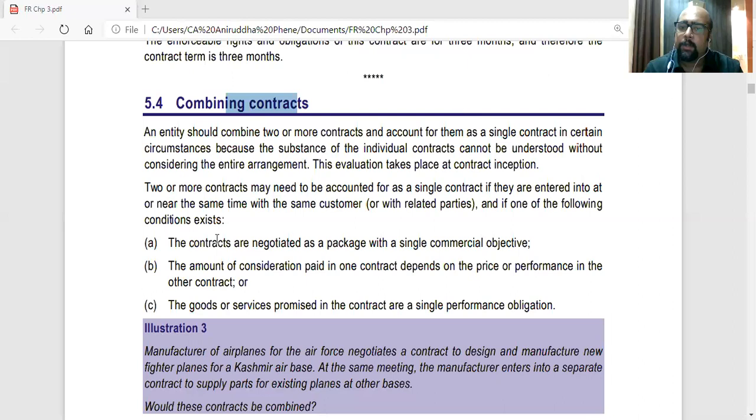That the contracts are negotiated as a single package with a single commercial objective. So when the contracts were being negotiated, they were part of the same package. The amount of consideration paid in one contract depends on the price or performance in the other contract. They are connected consideration wise also. If the second contract is not performed, consideration won't be received on the first contract. Goods or services promised in the contracts are a single performance.